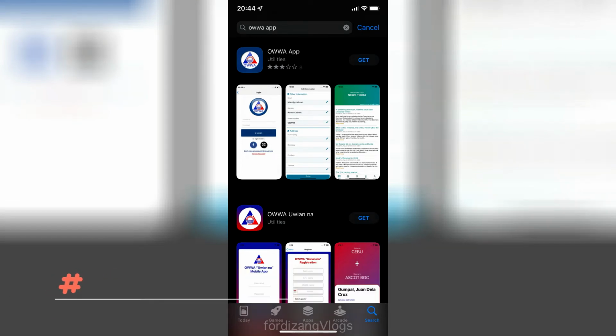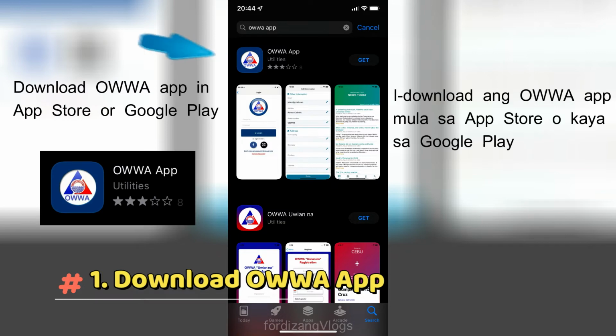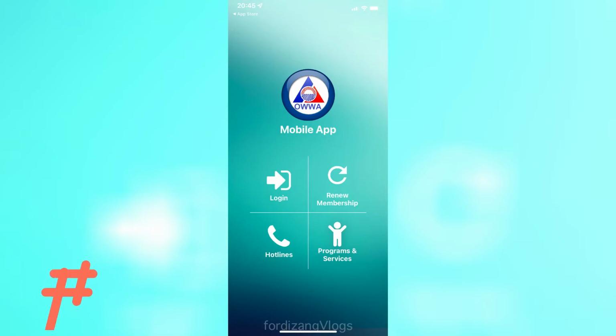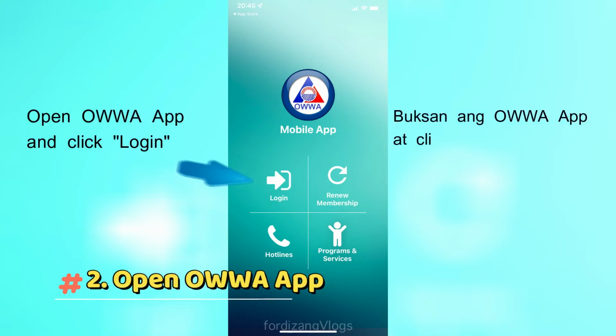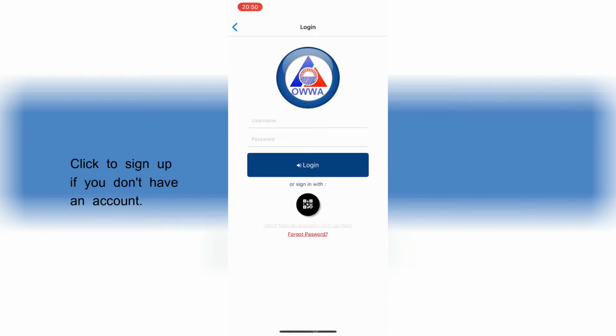Step 1. Download OWWA App from App Store, iOS, Apple mobile phone, or Google Play from Android phone. Step 2. Open OWWA App to confirm your membership status condition by clicking Log in. Click to sign up if you do not have an account.